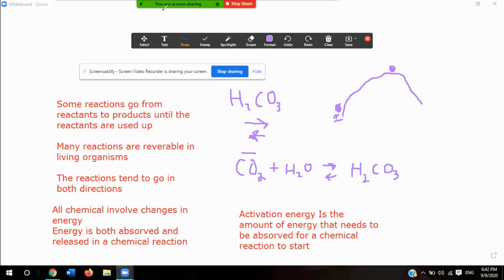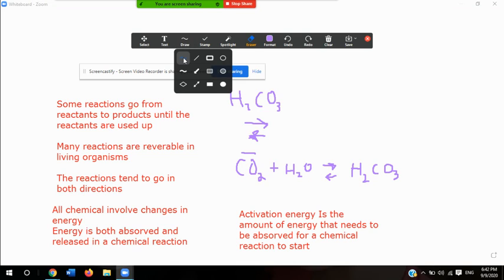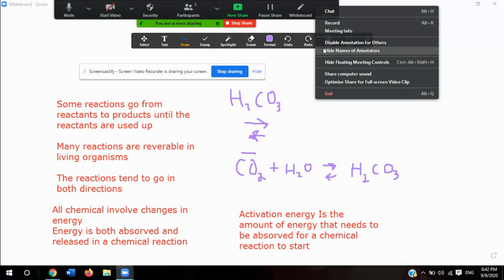And that's what that comparison is trying to say, that activation energy is like the energy I need to start pushing that rock up a hill. So it's the amount of energy that a chemical reaction needs in order to get started. Some chemical reactions require more activation energy than others, but nonetheless, activation energy is required. Now, let's talk about exothermic reactions, okay? So, let me clear all this.